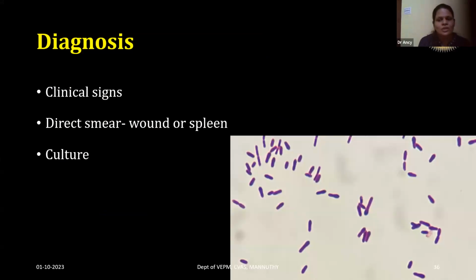Coming to the diagnosis of tetanus, it is mainly based on the clinical signs. A confirmatory diagnosis can be made by a direct smear prepared from the wound, or during postmortem, a direct impression smear prepared from the spleen. After gram staining, it will demonstrate the Clostridium organism. But many times, by the time the animals are presented with the clinical signs, the wounds may not be noticed. They would have healed by that time. And anaerobic culture can also be done.